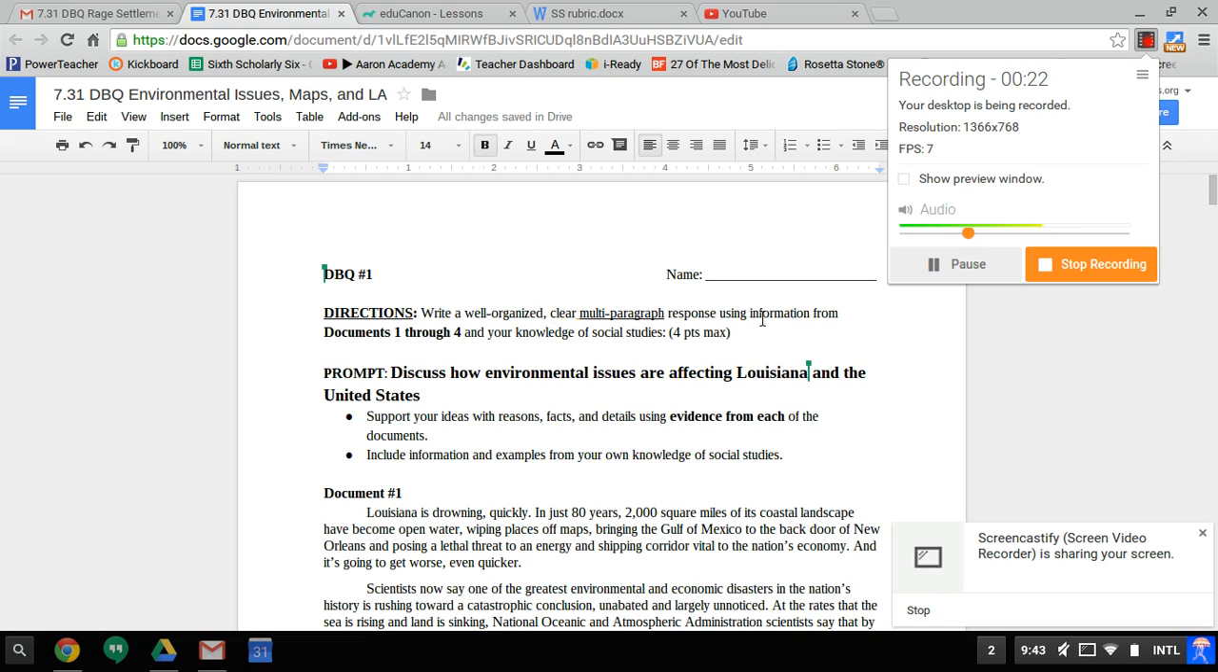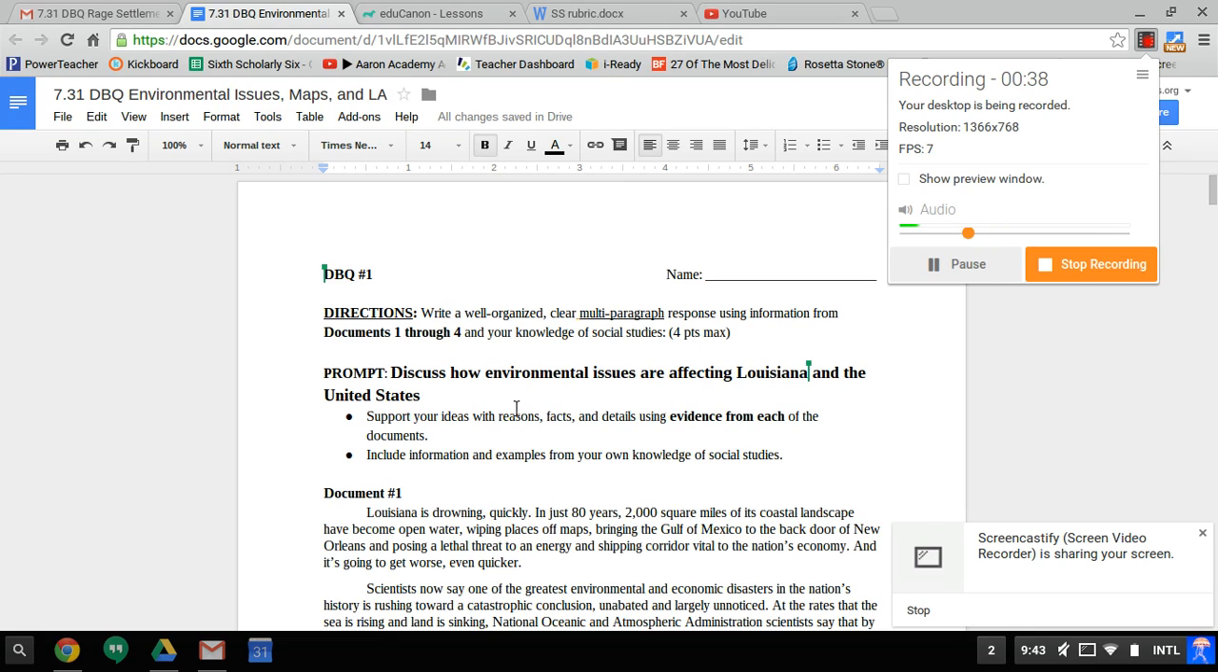So it says multi-paragraph. Yes, this is going to be a 4-paragraph essay. In 8th grade social studies, every DBQ, every response needs to be 4 paragraphs. I'll share with you the rubric and how to get that score because it's a max of 4 points, and I'll show you how to get a score of 4 points.